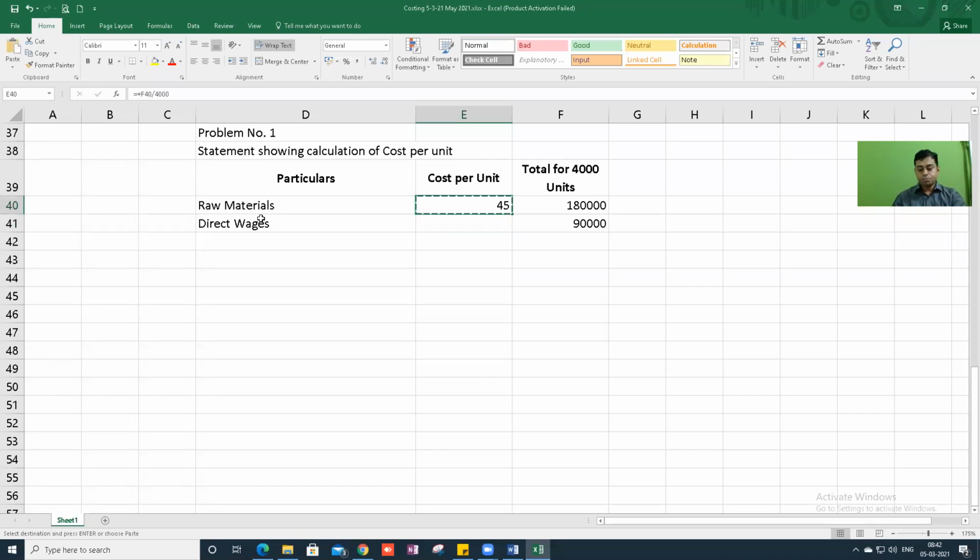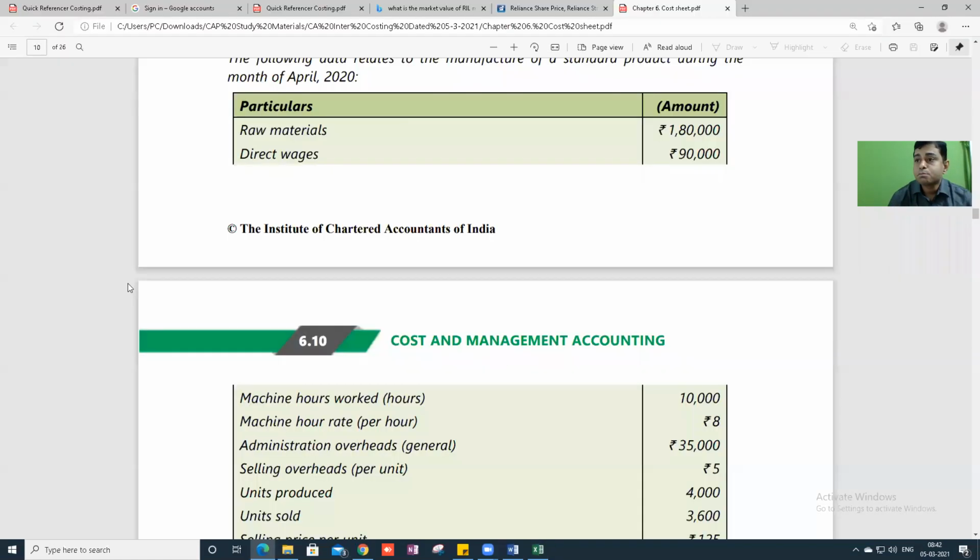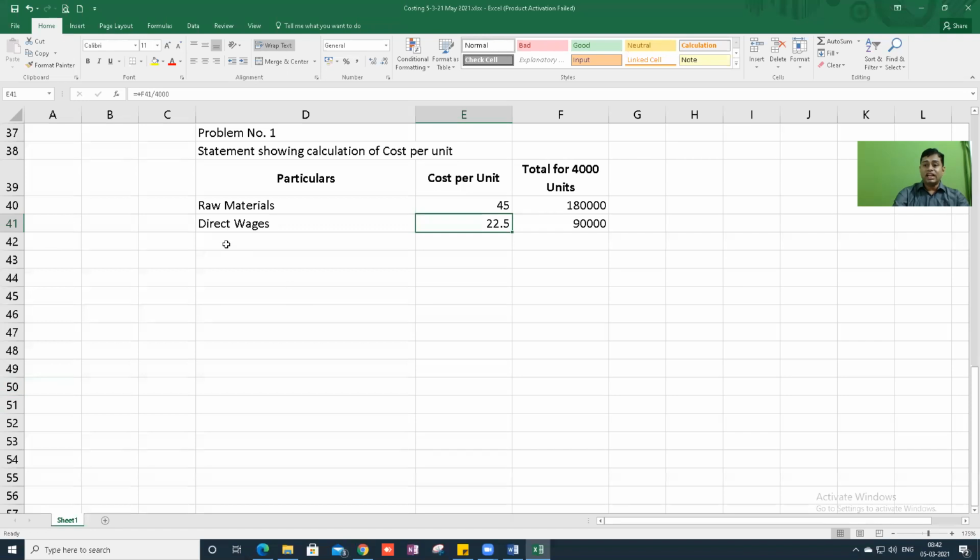Correct. 22.5. Very good. Then machine hours worked 10,000, machine hour rate 8. So can I say overheads? Here 10,000 into 8, I'll write 80,000.